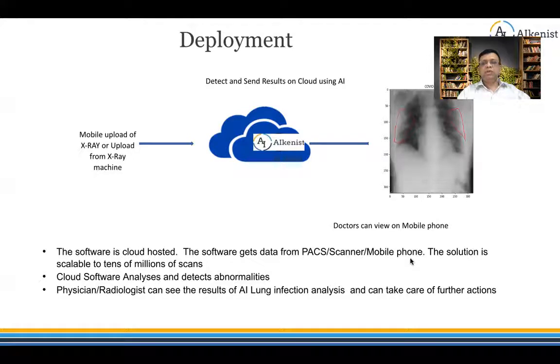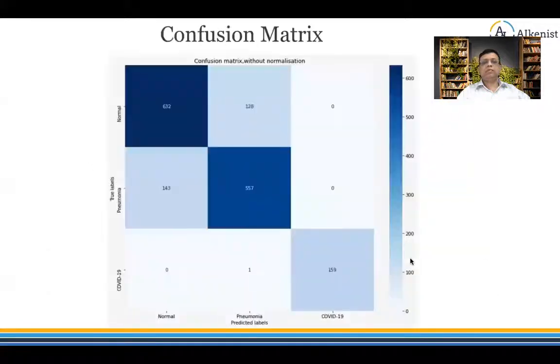So it is a triaging technique where, when there are several scans and there is a dearth of radiologists in tier 2 and tier 3 cities, patients can be prioritized and referred for further RT-PCR check based on the AI lung analysis, whether there is a likelihood of the patient having COVID-19 or not.